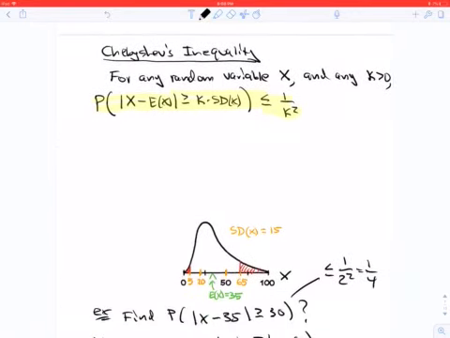So on to Chebyshev's inequality. Chebyshev's inequality applies to any random variable x, but you do need to know both the expectation of x and the SD of x. And it says that the chance of being more than k SDs away from the mean is less than or equal to 1 over k squared. So Chebyshev's inequality also provides a tail bound.